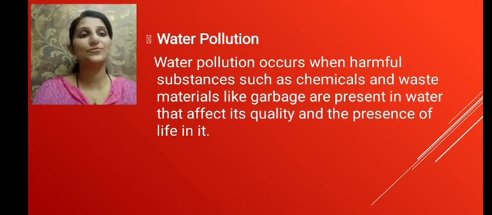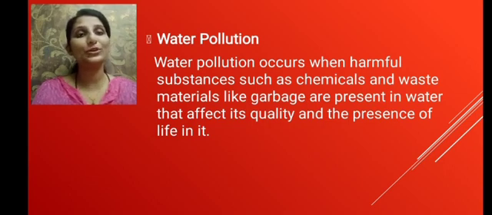So the harmful substances like chemicals and waste materials like garbage are released into the water bodies, and the quality of the water is degraded and becomes unfit for use, and this is called water pollution.